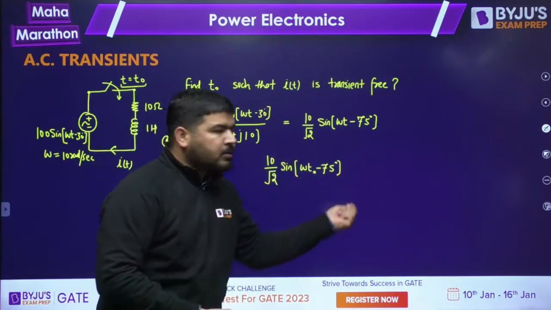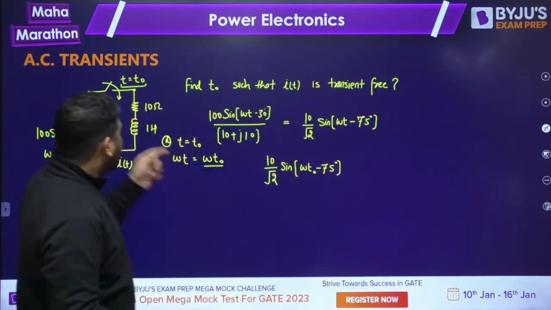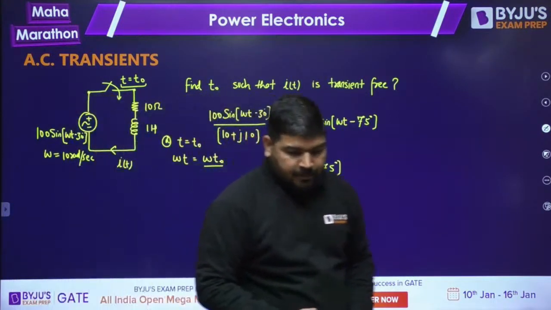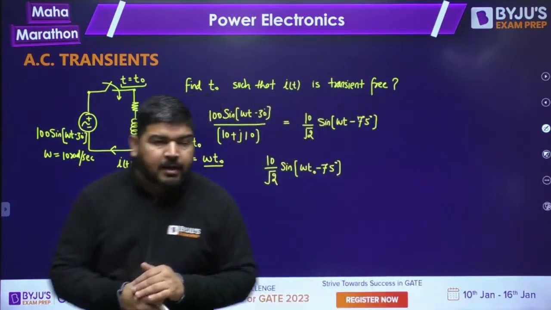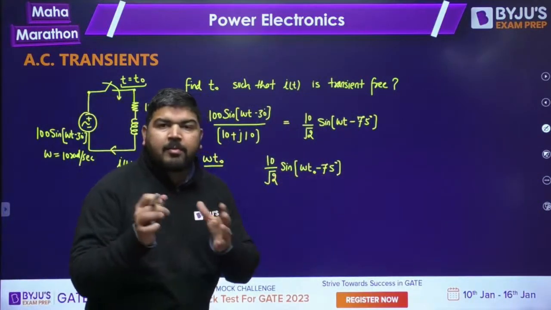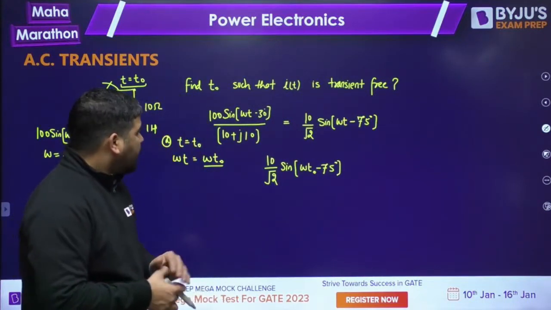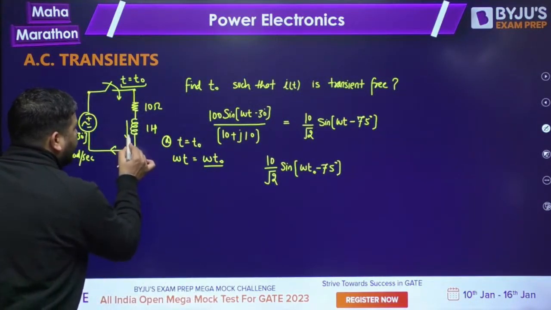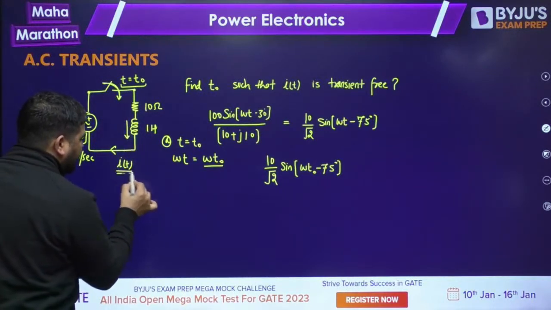If it is not zero, then there will be a transient current. Why? Because the inductor demands zero current. As soon as you close the switch, the net current has to be zero.